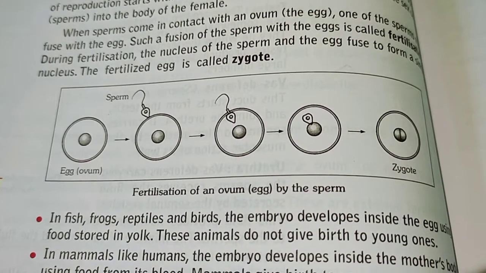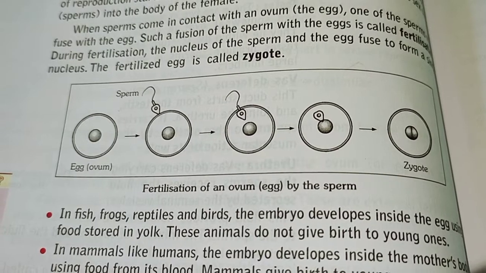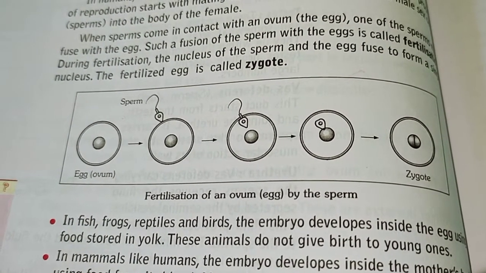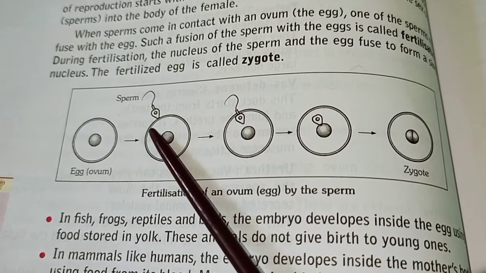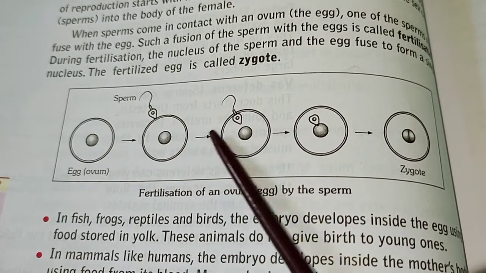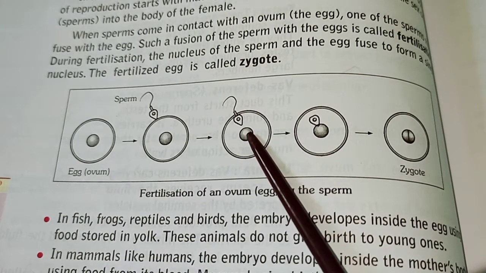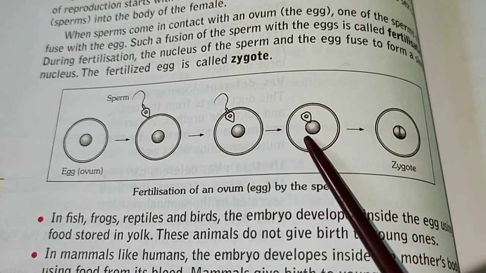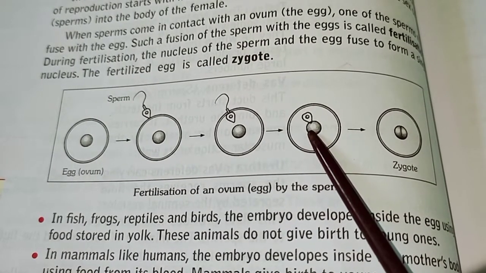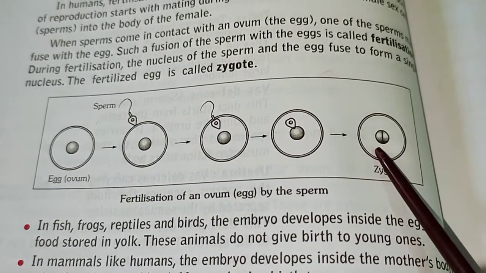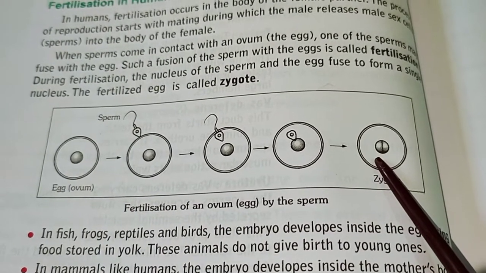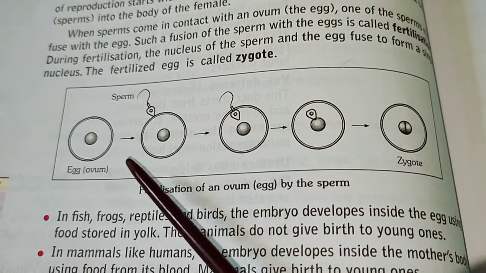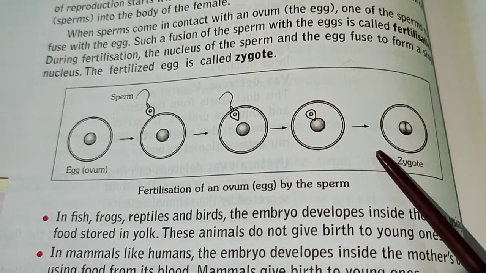So we all know about fertilization. When sperms come in contact with an ovum or egg, one of the sperms fuses with the egg. Such a fusion of sperm with the egg is called fertilization. So during fertilization, the nucleus of the sperm and the nucleus of the egg fuse to form a new, single nucleus. This fertilized egg is called zygote. Here in this picture we can see the process of fertilization in animals.